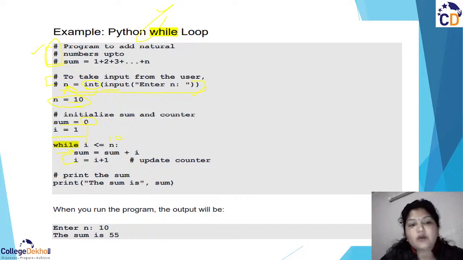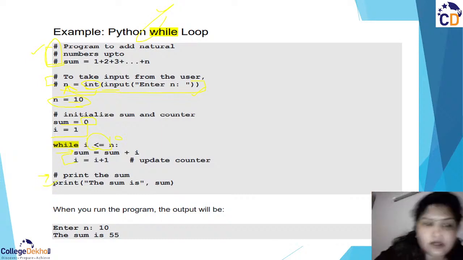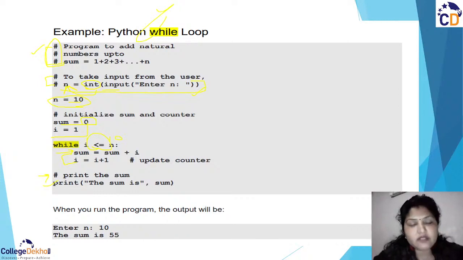Once we have stored the summation of all the numbers till 10, including the 10th number, because we have taken the condition as less than or equal to n, then we just print the sum. The next statement comes out of the loop, because it is not using any indentation, and you have already calculated the sum of all the natural numbers.